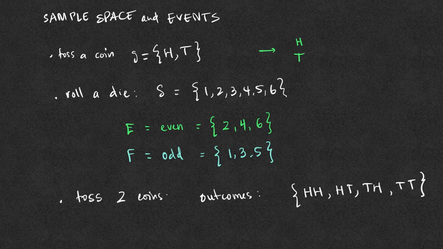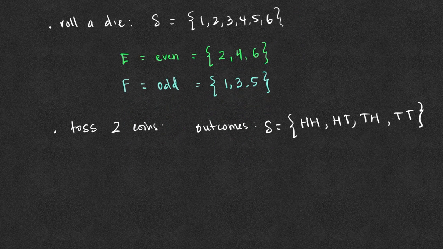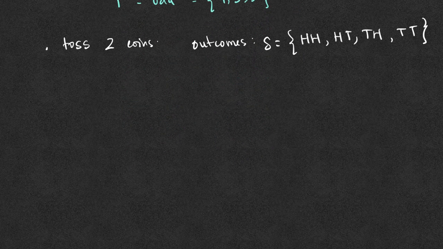We call this the sample space. The event head tail indicates that first we get a head, then we get the tail. The event tail head indicates that first we get a tail, then we get a head, if the order matters in this case. Now suppose we roll a die 2 times, or if we roll 2 dice, what would the outcomes be?